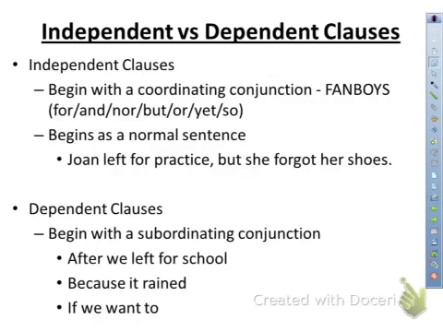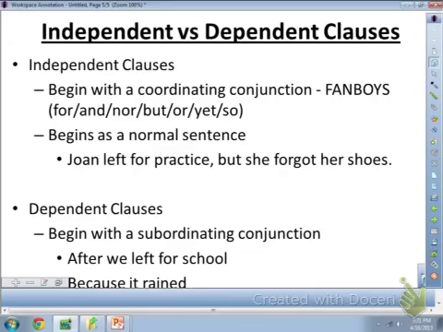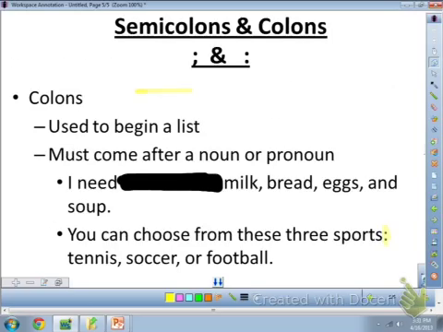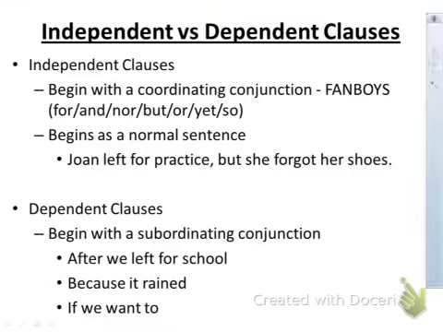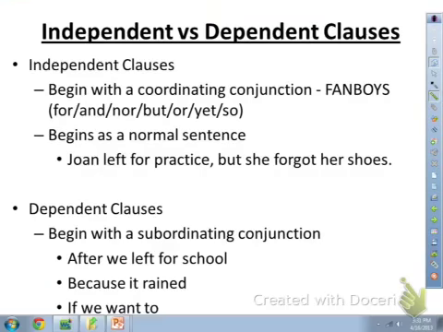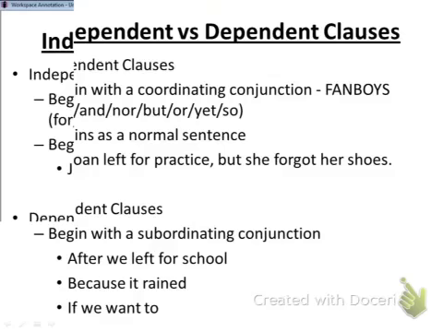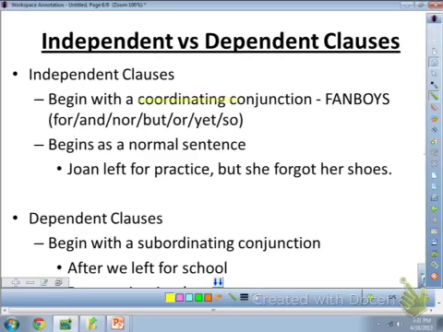The clauses turn into two types of clauses, independent clauses and dependent clauses. Independent clauses can begin with a coordinating conjunction. Coordinating conjunctions include the FANBOYS: for, and, nor, but, or, yet, and so. Those are coordinating conjunctions, and they go with independent clauses.